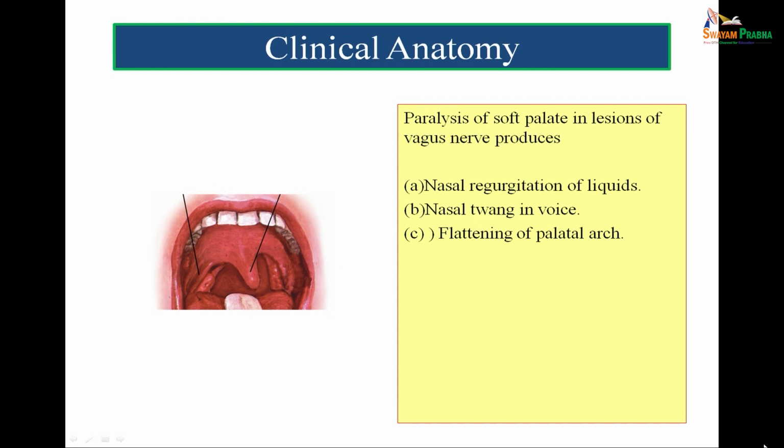So, I mentioned before 10 plus 7 is equal to 12 plus 5. Here the uvula is directed towards the normal side. If paralysis of the soft palate is there, I mentioned in the motor nerve supply that the motor nerve supply is by the pharyngeal branches of the vagus carrying fibers of the cranial accessory nerve. So, if there is damage to the motor supply, there is nasal regurgitation of liquids, nasal twang in voice and flattening of the palatal arch.